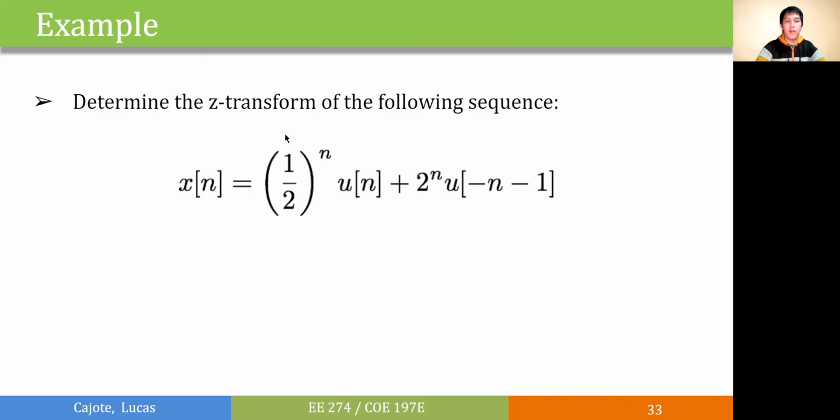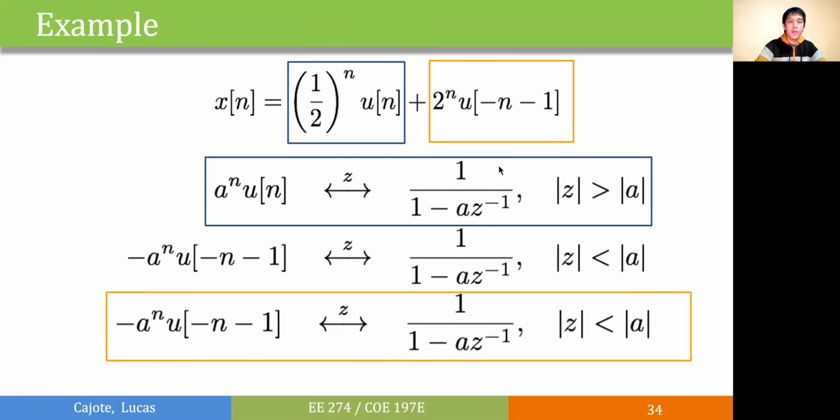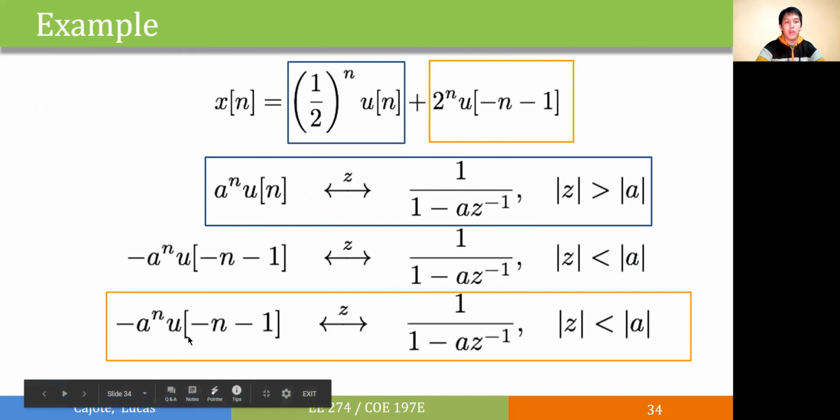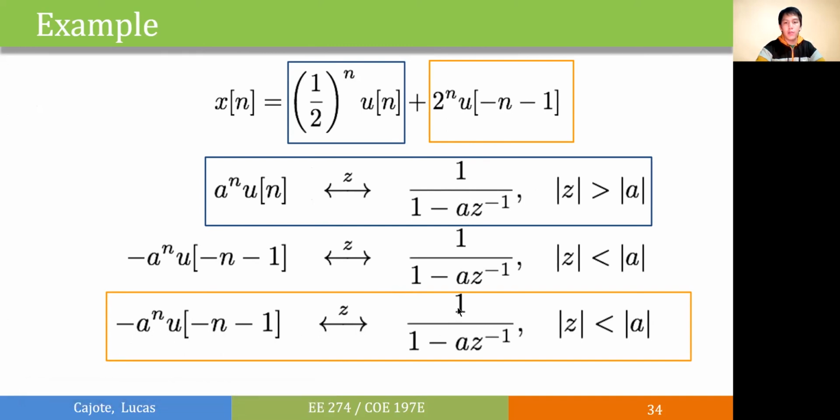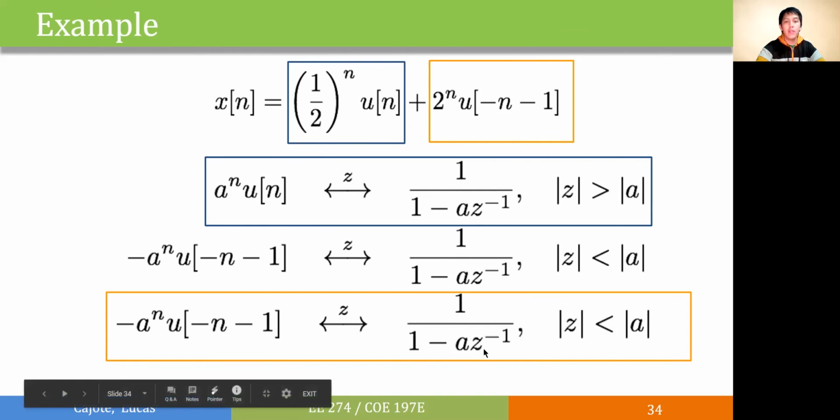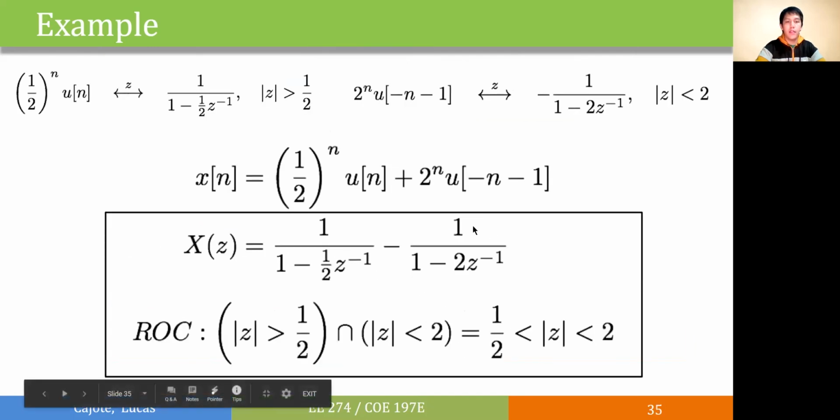Here we have a causal part and an anti-causal part. And for the causal part, we'll have the property a to the n u of n, which becomes 1 over 1 minus az to the minus 1. Here, a is equal to 1/2. And for the anti-causal part, we have the property minus a to the n u of minus n minus 1, which also becomes 1 over 1 minus az to the minus 1. And here, the value of our a is 2. So we'll have this following function.